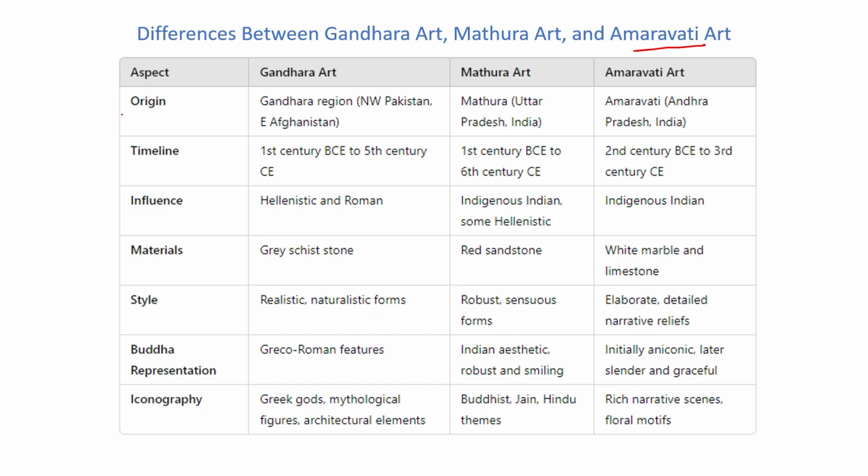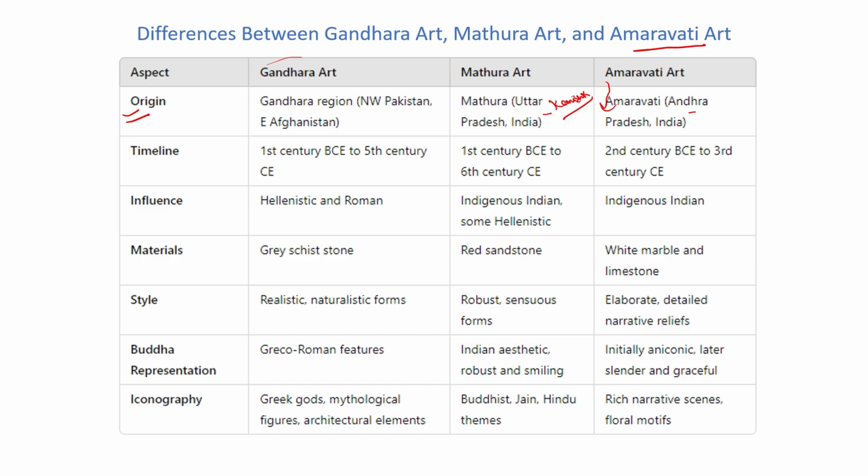First, we have to understand the origin: where the Gandhar art started, where the Mathura art started, and Amravati. Amravati, as we know, started in Andhra Pradesh by the Satavahanas. The Mathura art started from Mathura during the time of Kanishk. So Amravati art started during the time of the Satavahanas, and Mathura art started during the time of the Kushans and especially Kanishk. And Gandhar art was also started during the time of the Kushans, but its origin is from the Gandhar region. So first, there is a difference in origin.